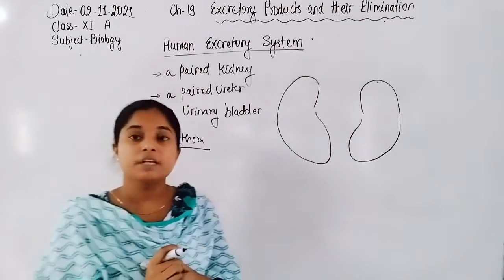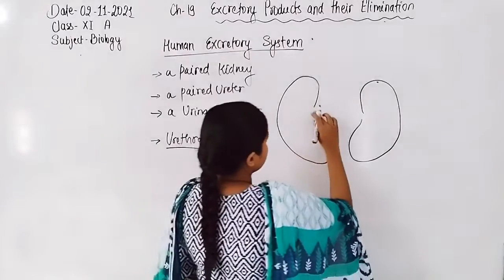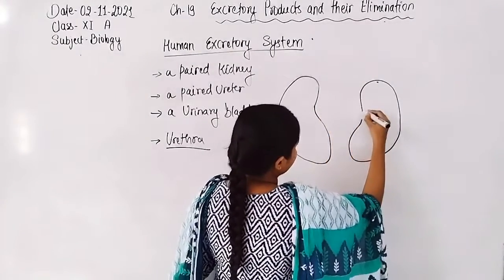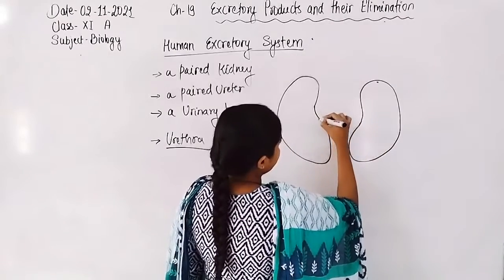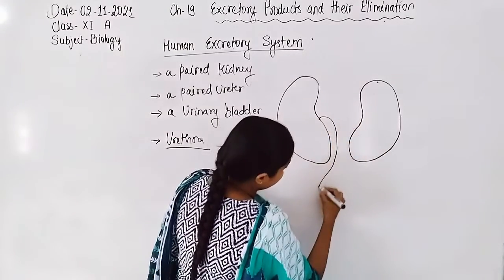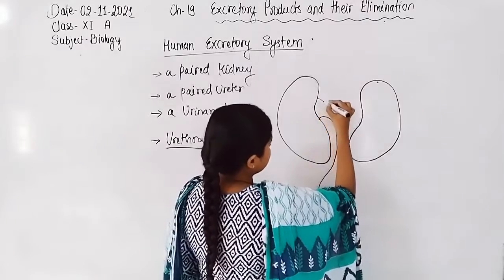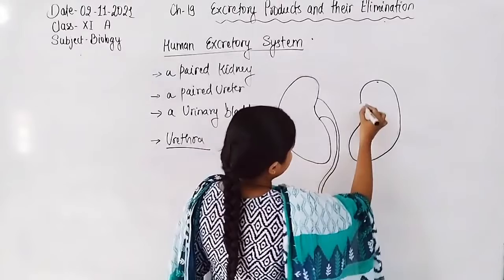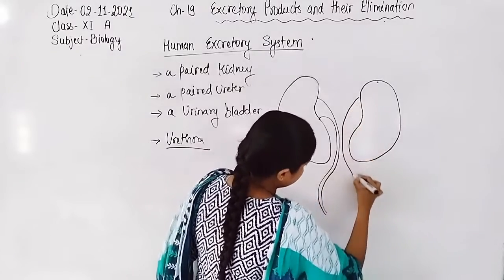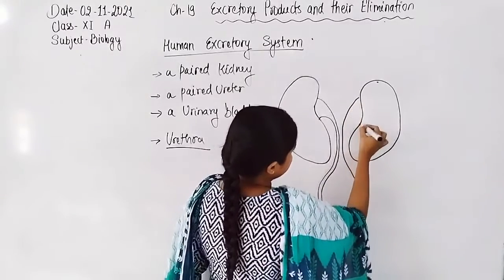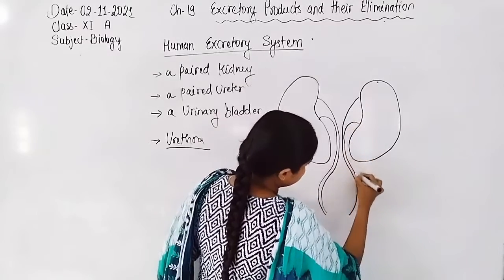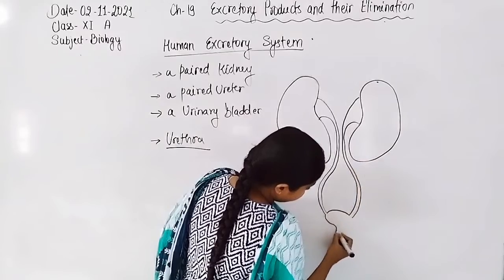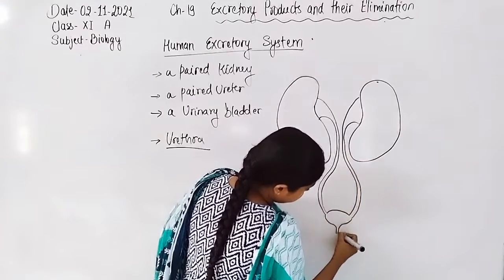There is a notch, known as the hilum, through which the ureter arises, and the ureter connects with the urinary bladder.